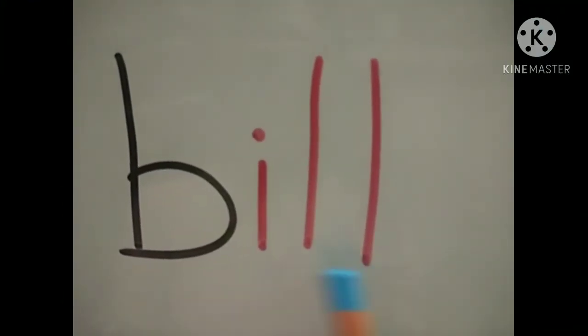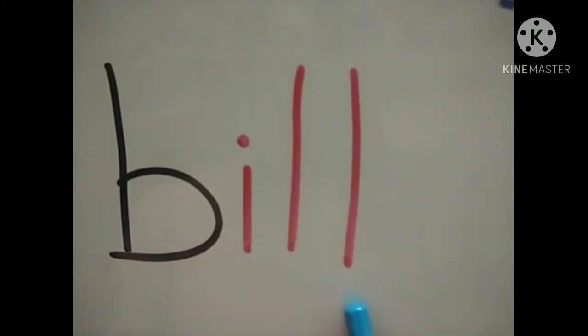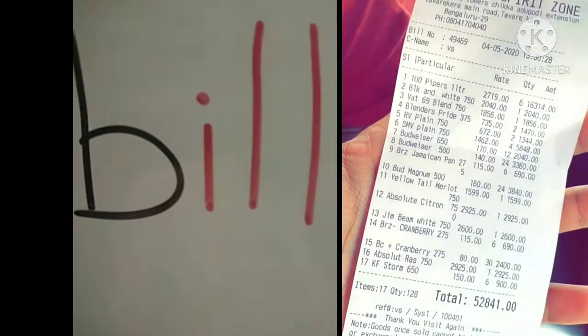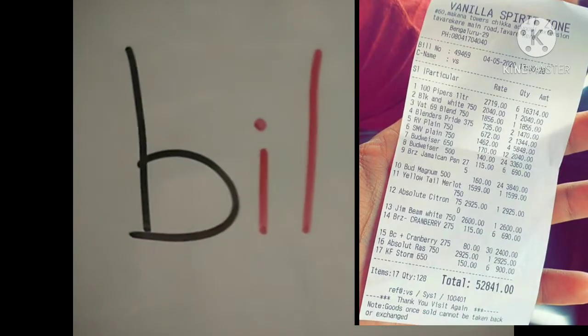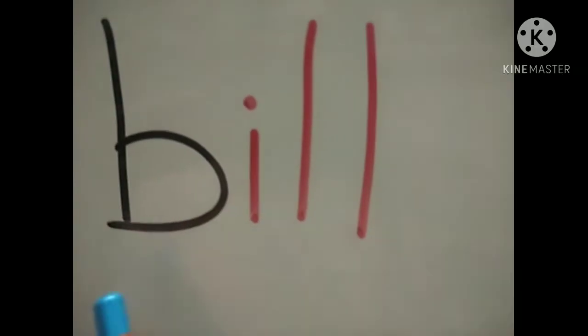Bill. If we add B to ill, it is bill. What is bill? Children, when you go for shopping to buy things, the shopkeeper gives you a paper where the price of all the items are written. That is called bill. Okay?